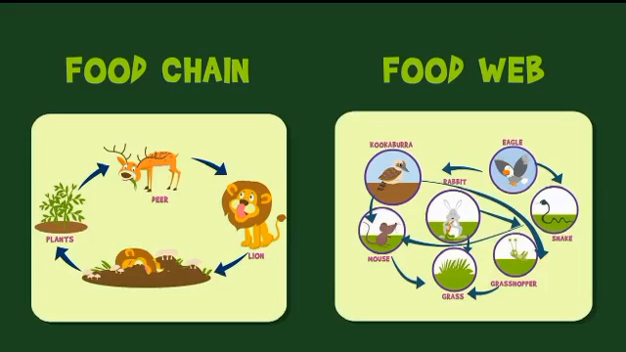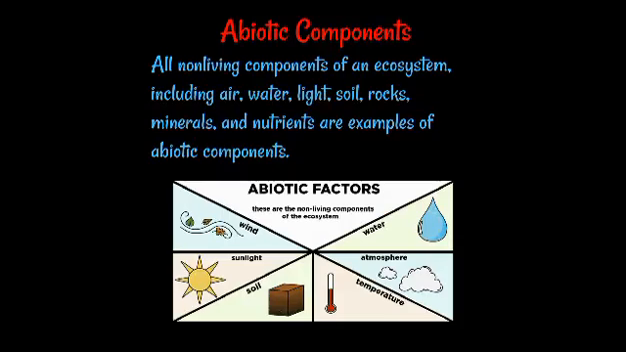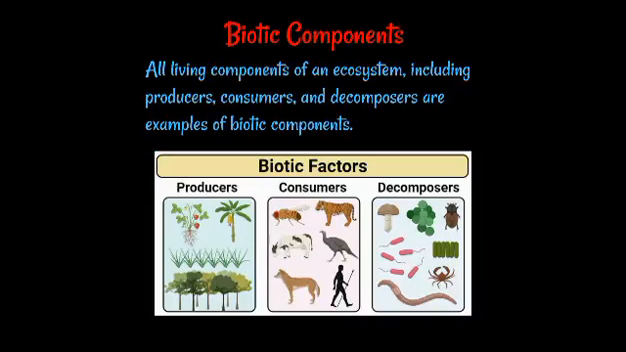This is the example of food chain and food web. All non-living components of an ecosystem, including air, water, light, soil, rocks, minerals, and nutrients, are examples of abiotic components. And all living components of an ecosystem, including producers, consumers, and decomposers, are examples of biotic components.